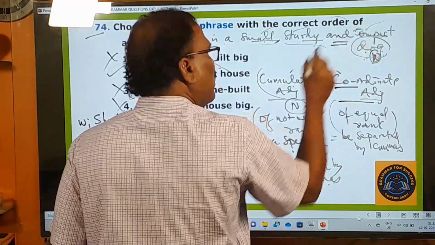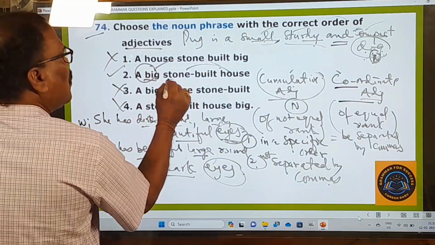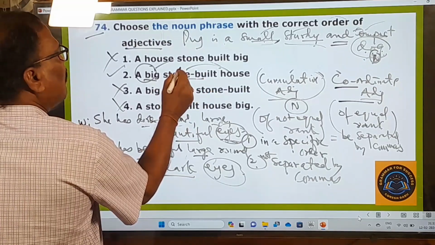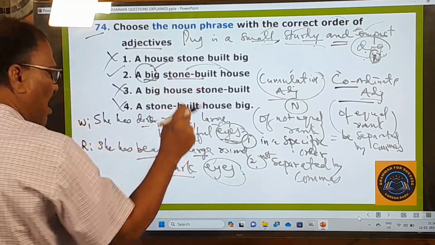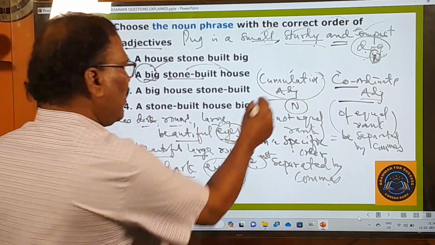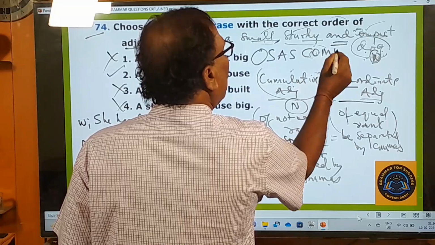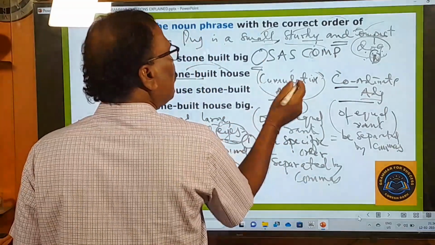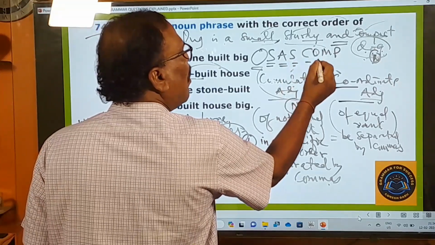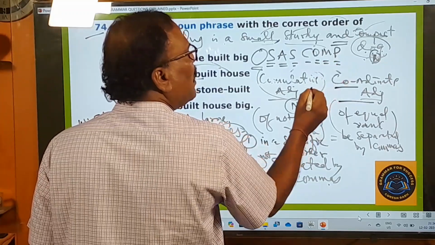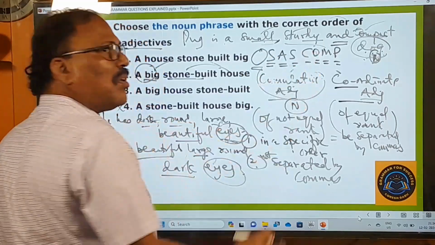So these are the coordinate adjectives, and these are the cumulative adjectives. Here you see, big is size, and stone-built is material. First the size-indicating adjective, then the material-indicating adjective. I have prepared a mnemonic for them: OSASCOMP. It means opinion-indicating adjective, then size, age, then shape, color, origin, material, and purpose. The adjectives must be written in this order. These cumulative adjectives must be written in this order, not as you please.